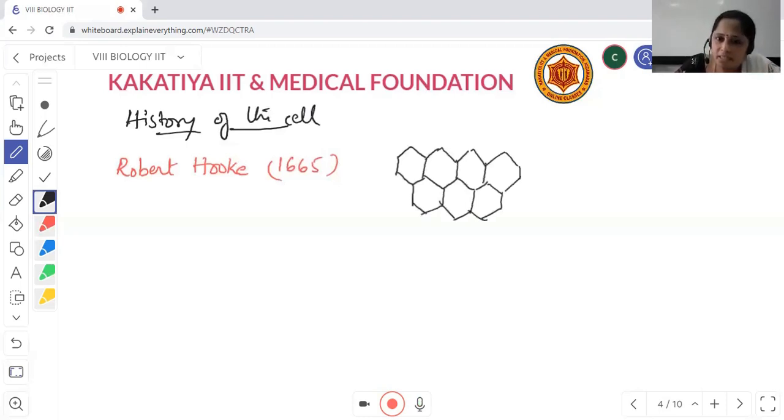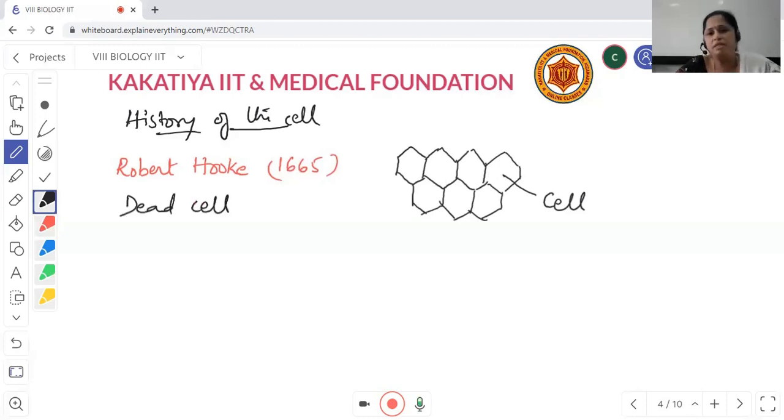So by seeing this, he said that all these small compartments present in that bark, he named them cells. Each compartment of that bark, he named as a cell. Robert Hooke was the first person to observe the cell, but that was a dead cell.